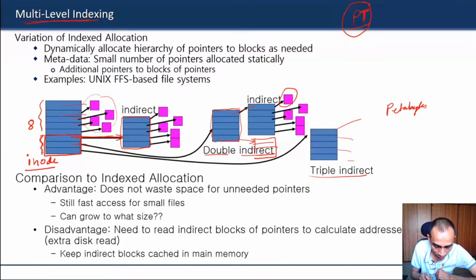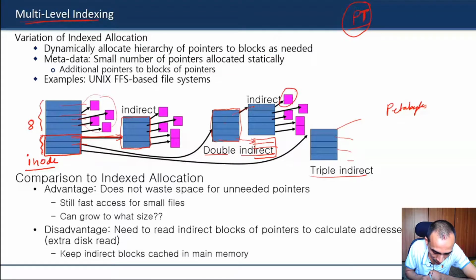But I think it's a good, intelligent design which makes a nice trade-off between small sizes and large sizes, and at the same time preserves all the advantages and flexibilities that you need for a file system. So most of the Unix-based file systems, fast file systems and all that, modern ones, use this.